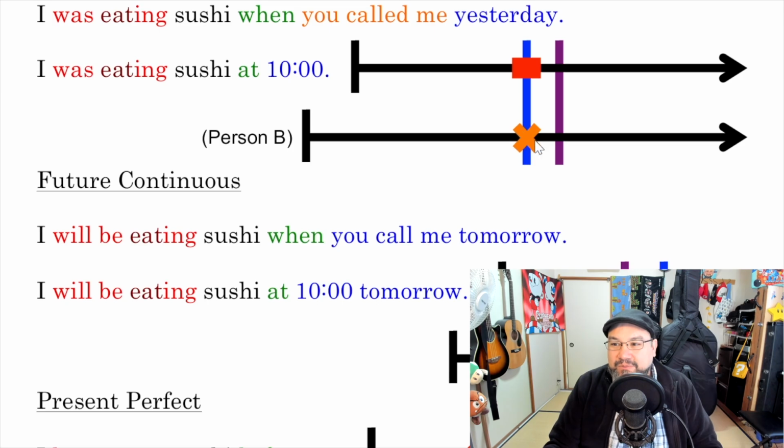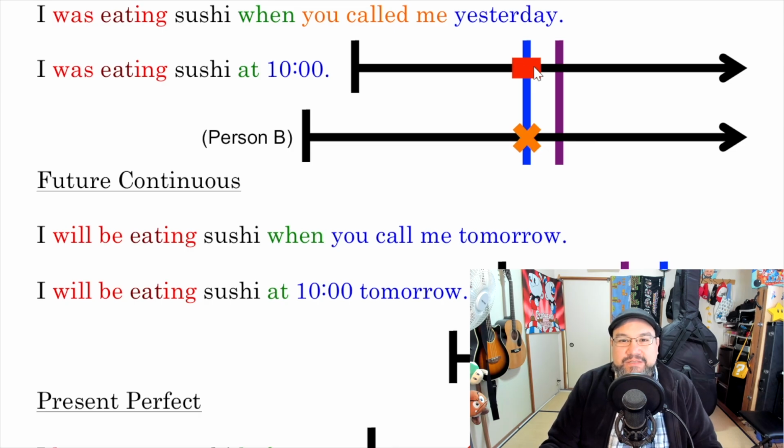Something happened, and I was doing it. Okay? Another way to say that is I was eating sushi at 10. You can think about it like at 10 o'clock I was doing something. But really, the way I think about it is 10 is the other event. So I was eating sushi at 10 o'clock.